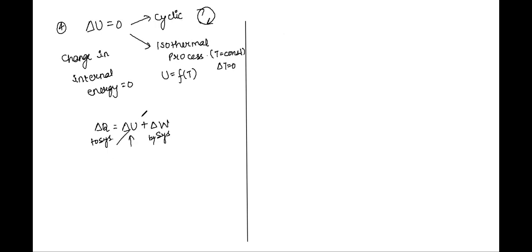So when you take delta U to be 0, what do you get? You get that all the heat energy which is supplied to the system, class, I'll repeat, all the heat energy which is supplied to the system changes into work done by the system. When does it happen? When the process is cyclic or isothermal. Super important fact. Please jot this down, class.